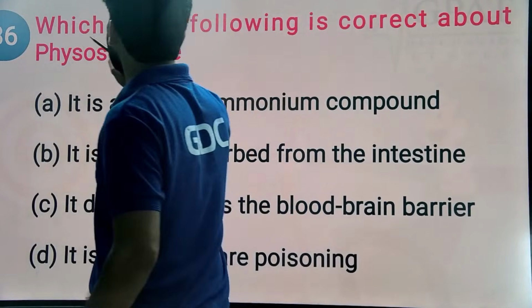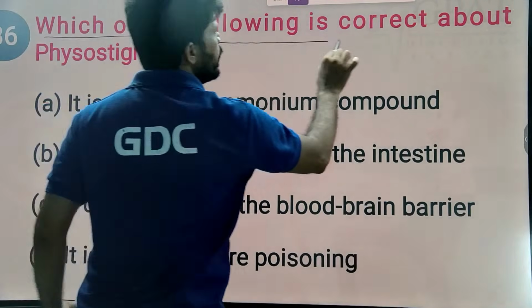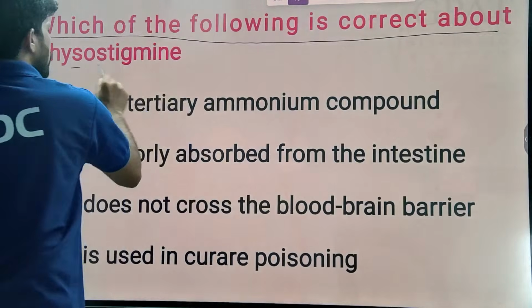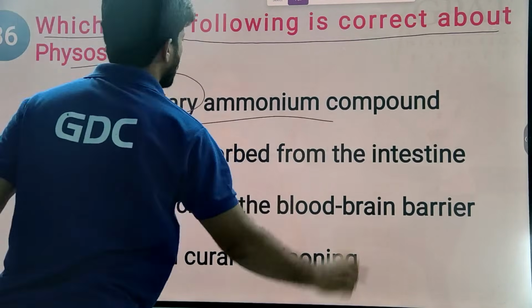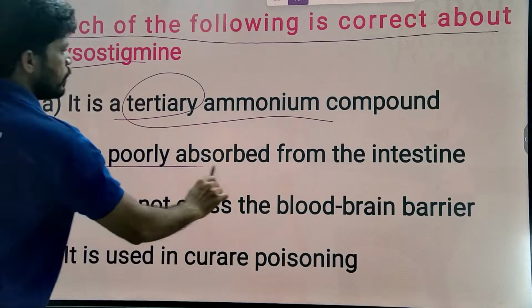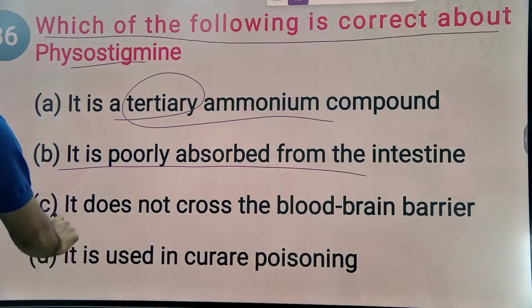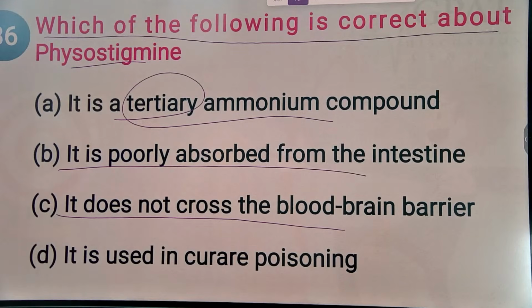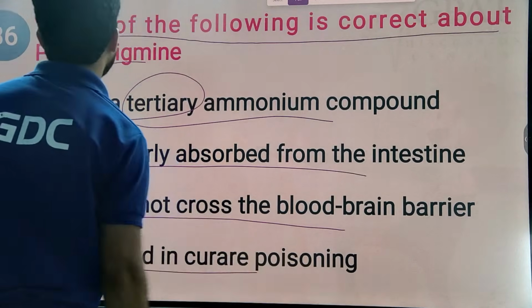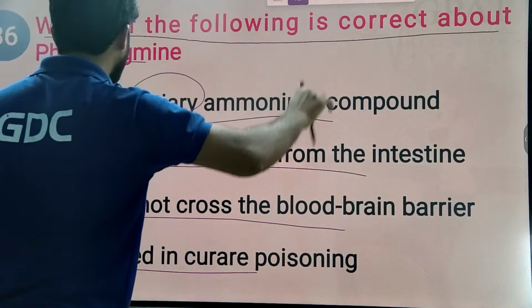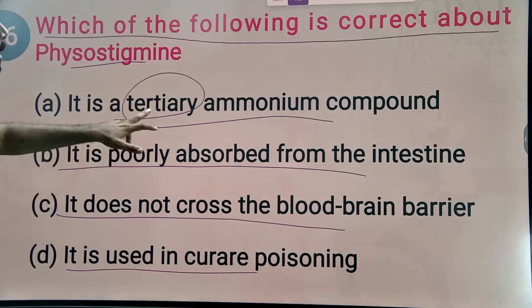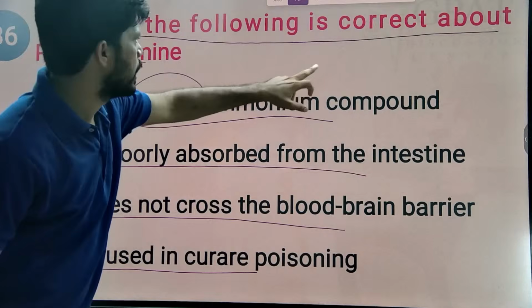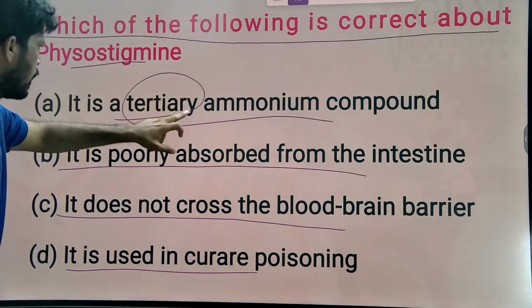Next, which of the following is correct about physostigmine? It is a tertiary ammonium compound. Yes. It is poorly absorbed from the intestine. No, that is wrong. It does not cross the blood-brain barrier. It can cross the blood-brain barrier. It is used in curare poisoning. Which of the following is correct? It is a tertiary amine.